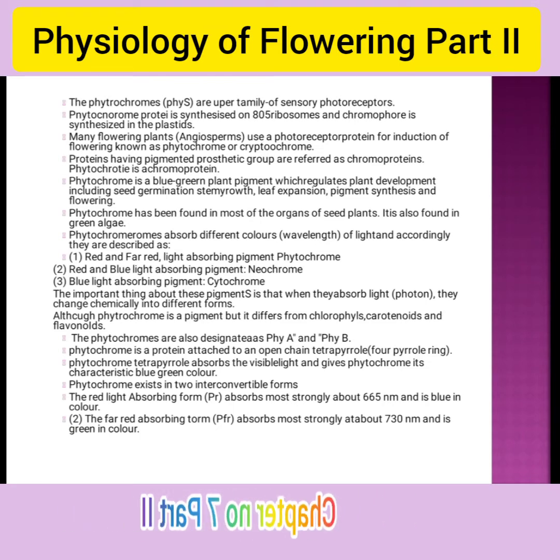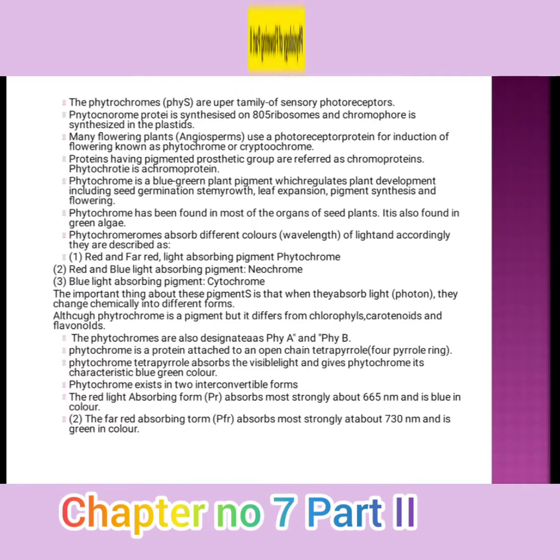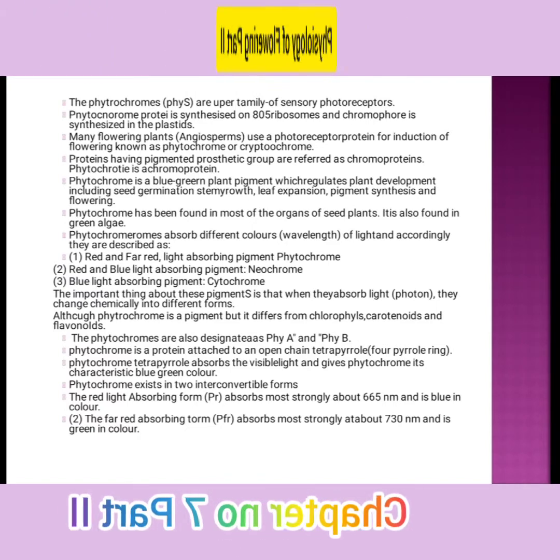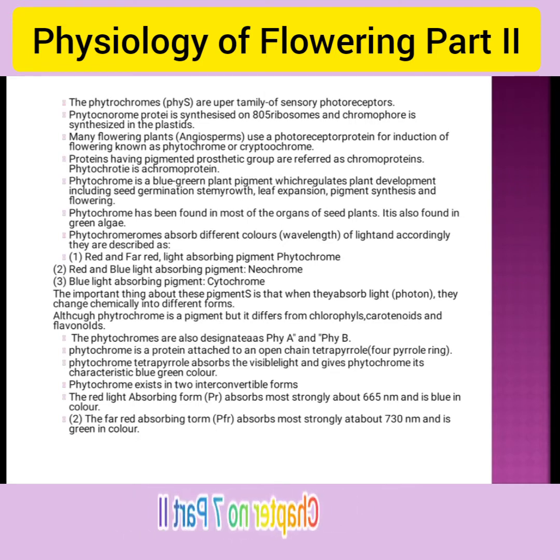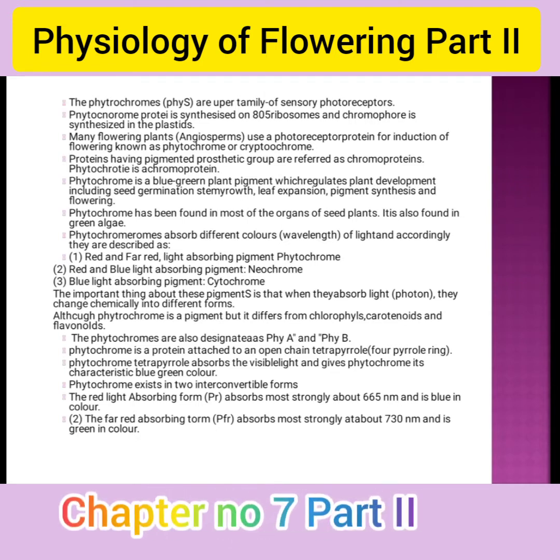The important thing about these pigments is that when they absorb light, they change chemically into different forms.